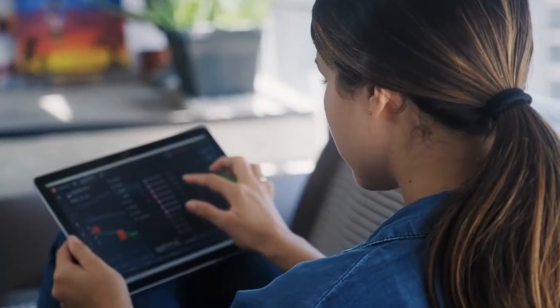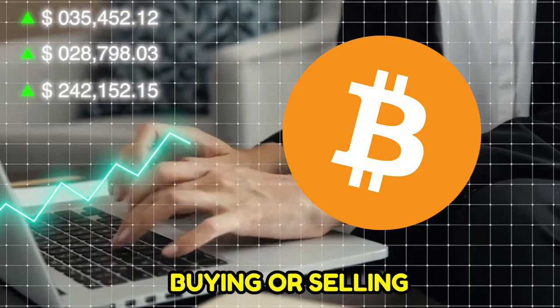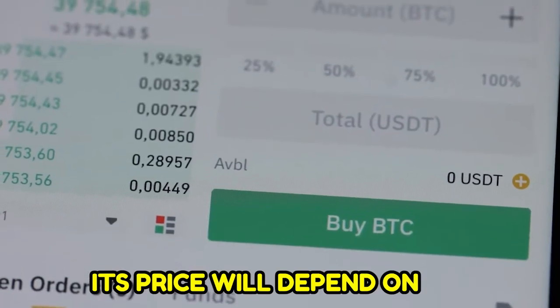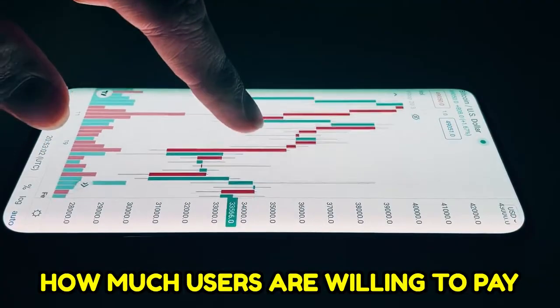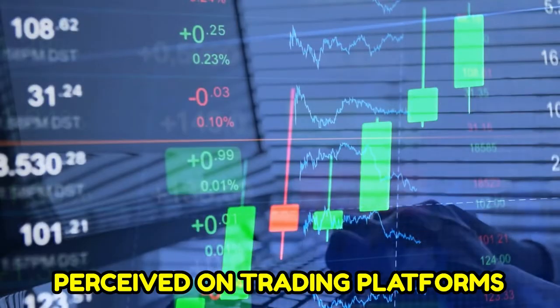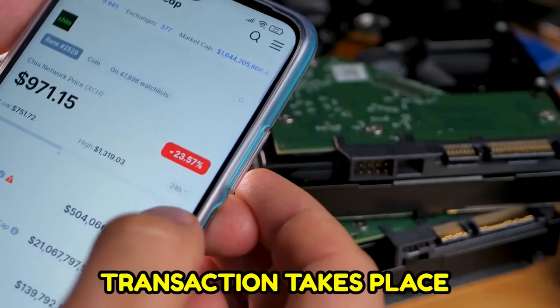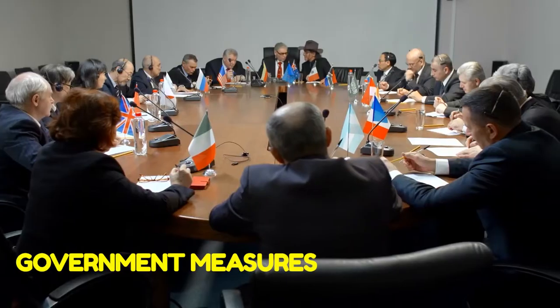Everyone who participates in the buying and selling of Bitcoin determines, to a certain extent, its value. Thus, its price will depend on how much users are willing to pay. This can be clearly perceived on trading platforms, where a person proposes a price, and if the counterparty accepts it, the transaction takes place.